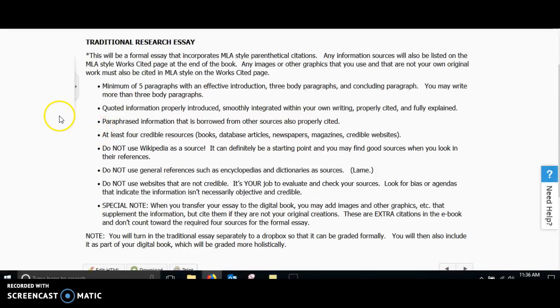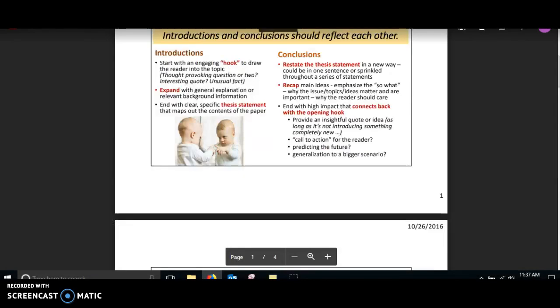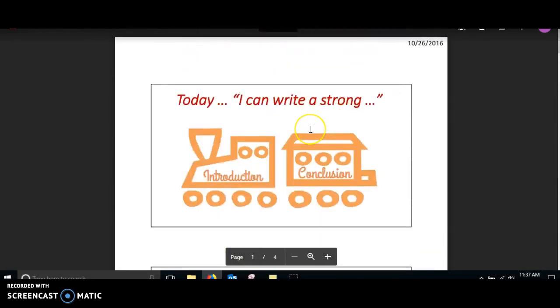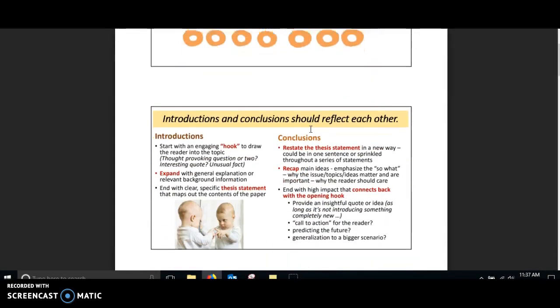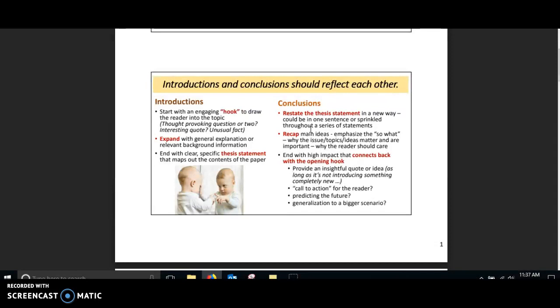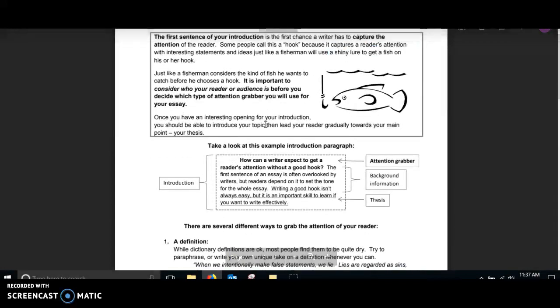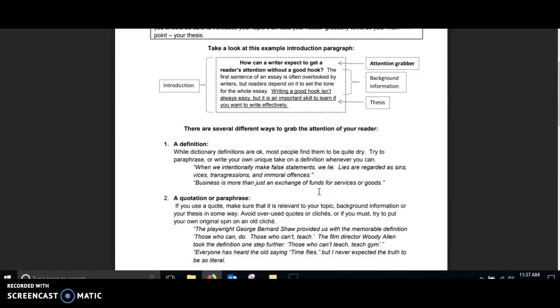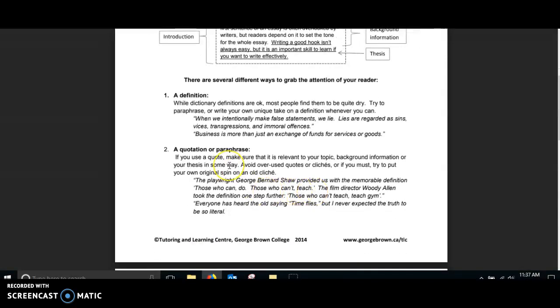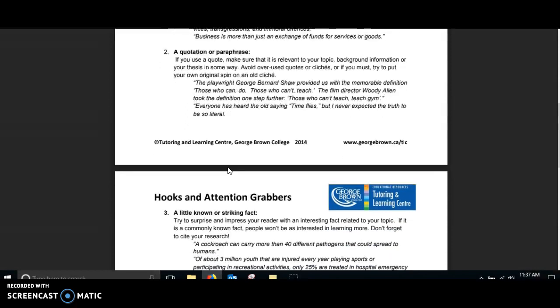Okay, so as you're going through your traditional research essay, there are several items that I want you to consider. Make sure that you have a strong introduction and conclusion. Okay, your introductions should start out with a hook to draw in your reader to the topic. There are several ways that you can create a hook, and all of these documents are available in the classroom, but some ideas to use for a hook would be a definition, a quotation or a paraphrase,